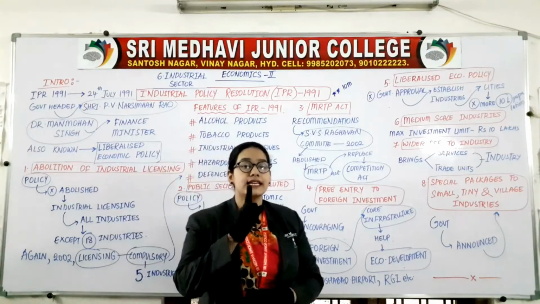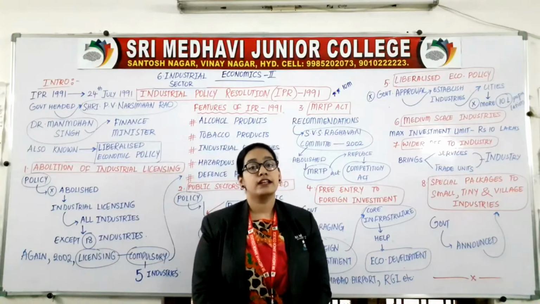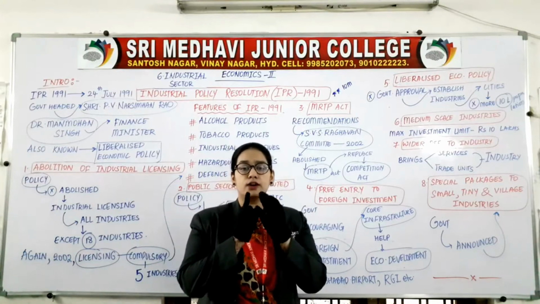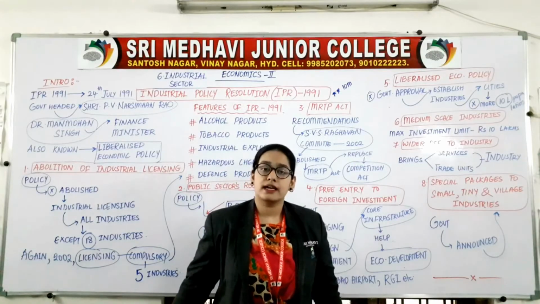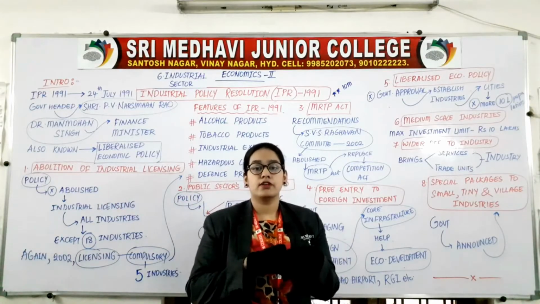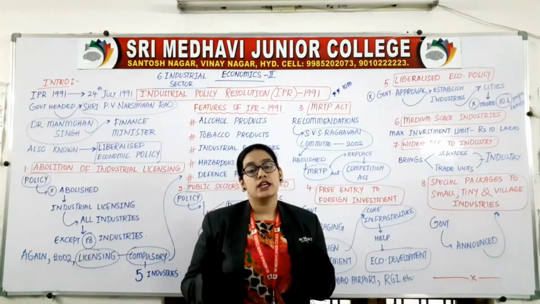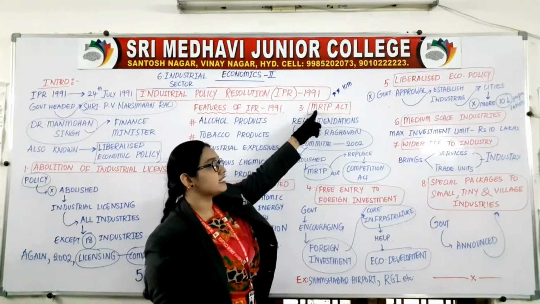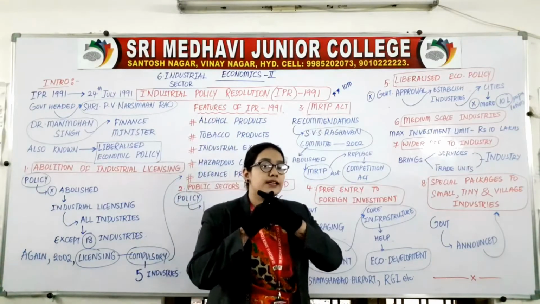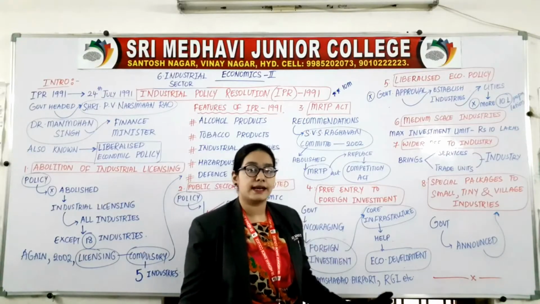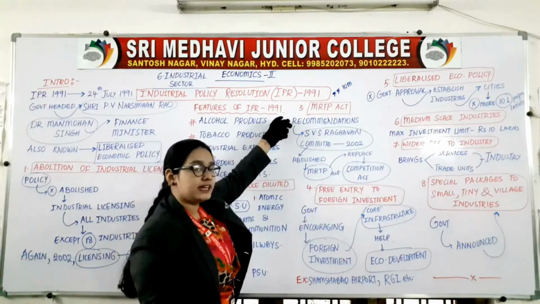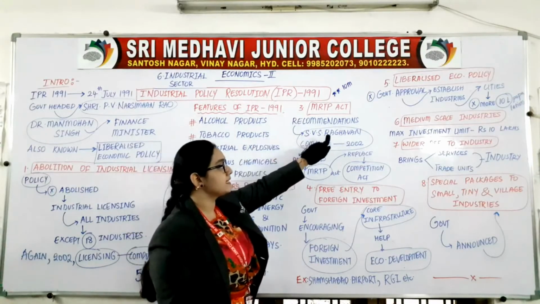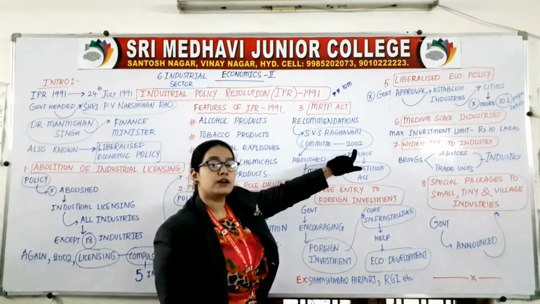Monopolist means what? Single seller in the market. You have read this in your first year, 5th chapter. Okay, monopoly means single seller. Only one seller will be there in the market. He will only get the profit. He can only take the advantage. No other seller must be there. So, monopolist. Restrictive means avoiding, meaning monopolist should not be there. So, on the recommendations, recommendation means on the suggestions of